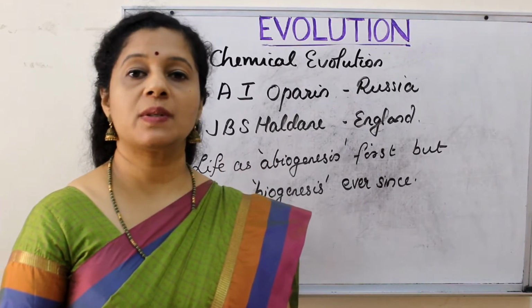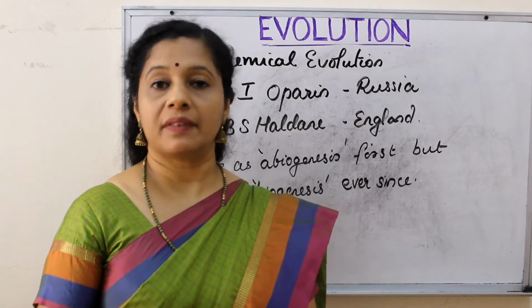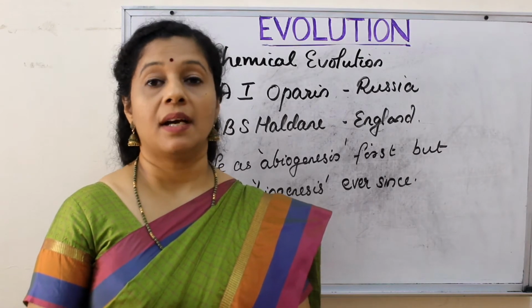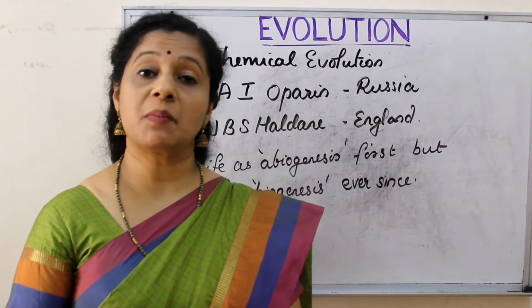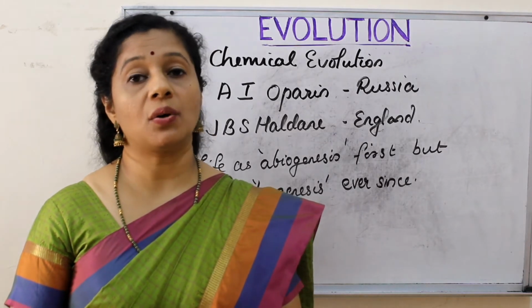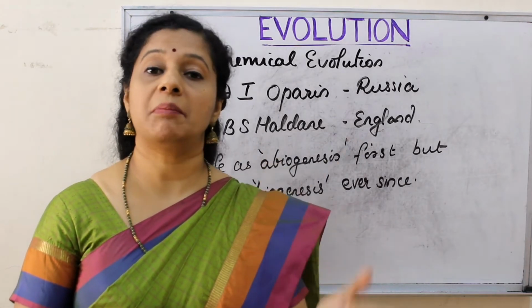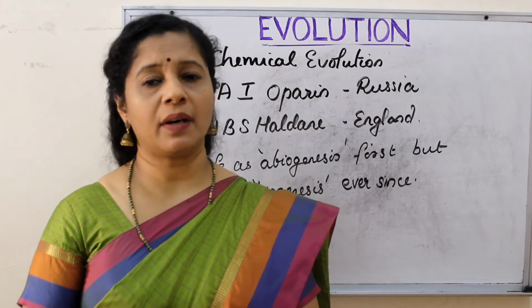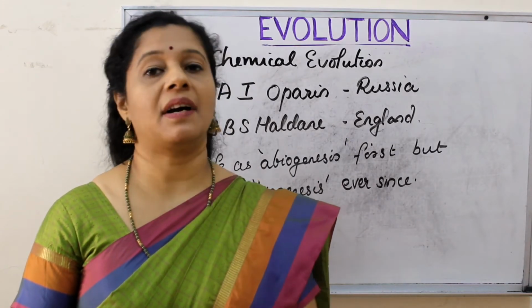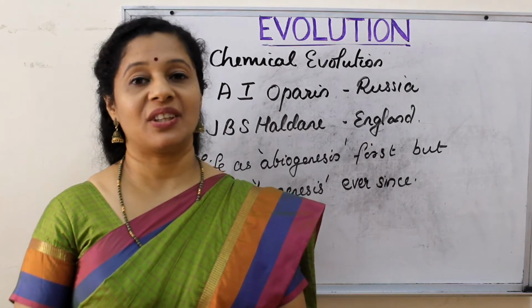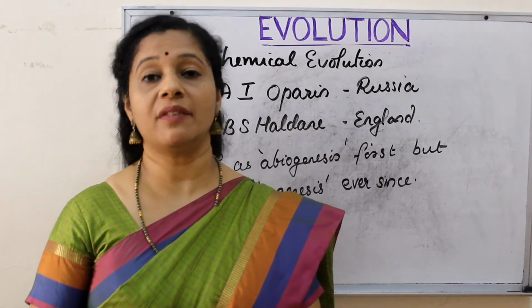These two scientists proposed the theory of chemical evolution, because when we learned Louis Pasteur's theory, which disproved spontaneous generation, he told that life originates from pre-existing life only. Okay, we know evolution also states that. But the first life, how did it originate? That was the question in front of scientists.